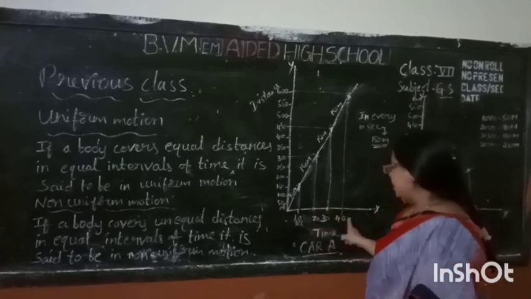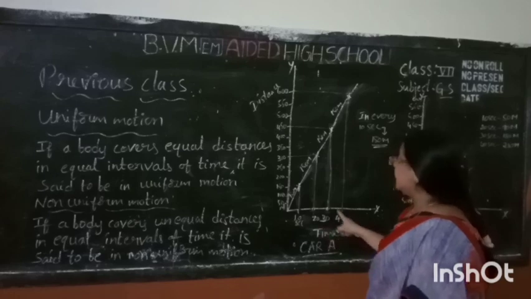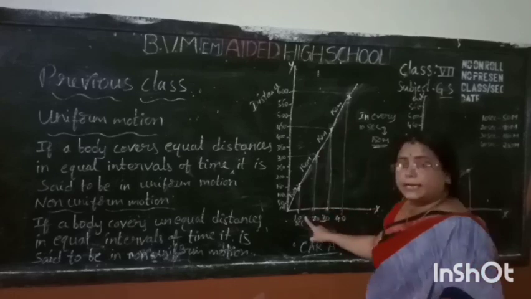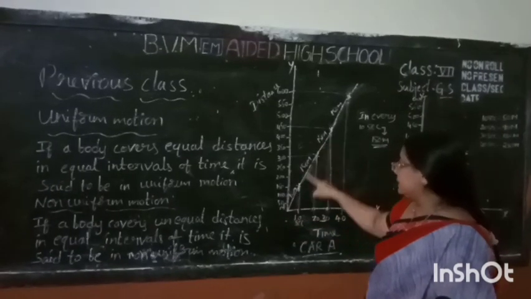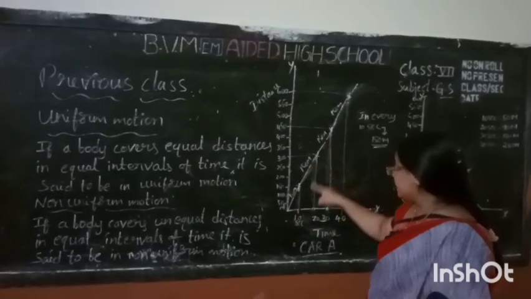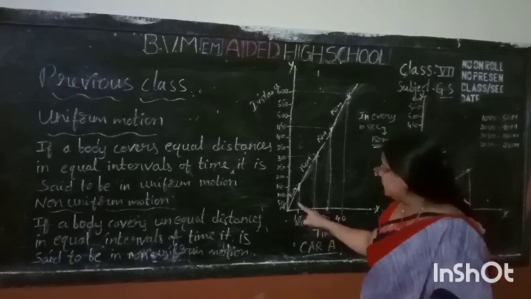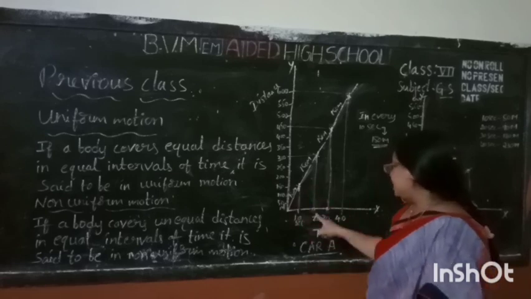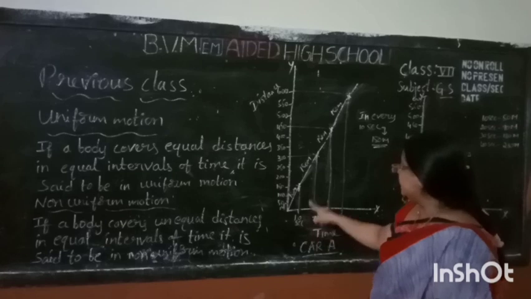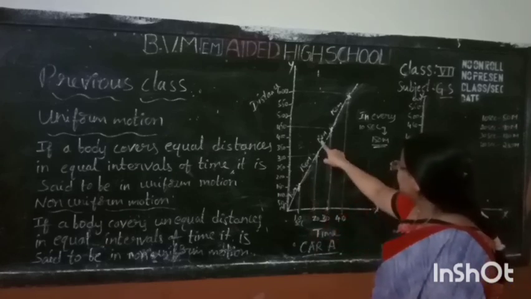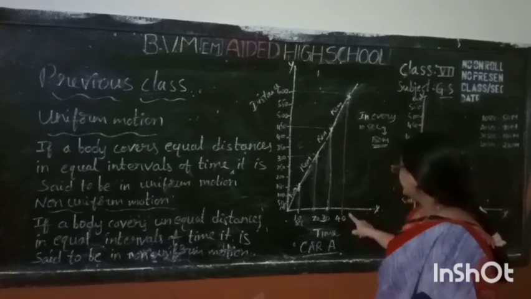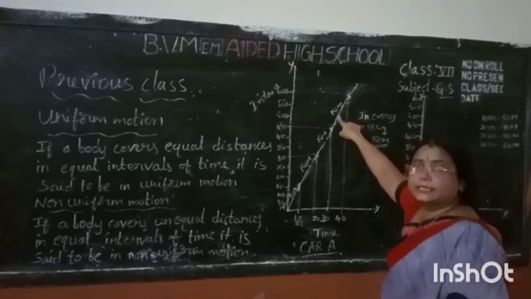In car A, you observe uniform motion. In every 10 seconds, it travels 150 meters. In the first 10 seconds it travels 150 meters, the next 20 seconds it travels 150, in 30 seconds it travels 150 meters, and in 40 seconds it travels 150 meters again.